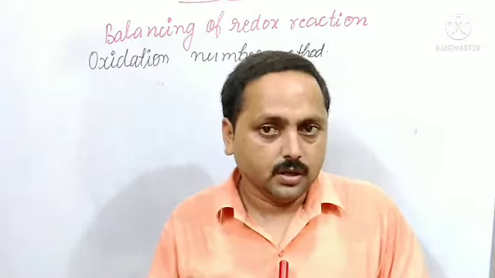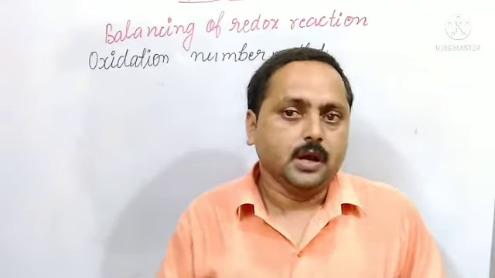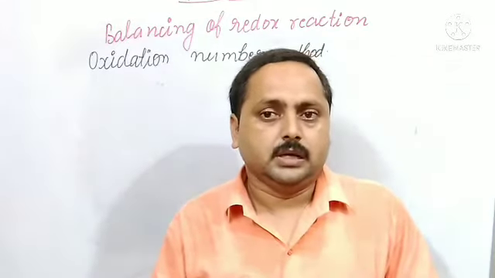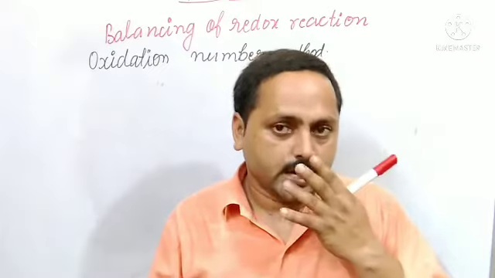If the increase in oxidation number is not equal to the decrease in oxidation number, make it equal by multiplying with a suitable number. After that, balance the ions. If the reaction is in acidic medium, add H+ to balance the charge.